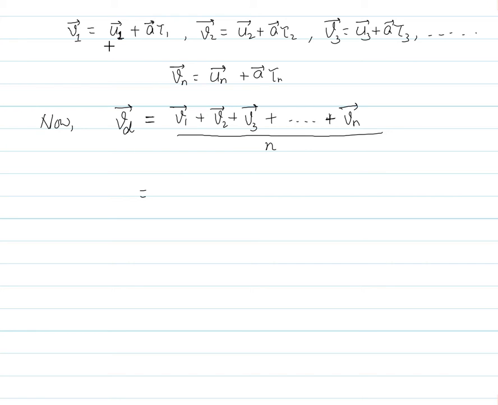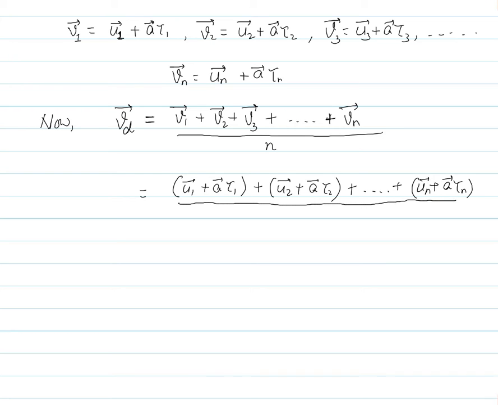So when you write the average, just replace all these expressions in this expression for v1, v2, v3, vn. So you will get u1 vector plus a vector tau 1, plus u2 vector plus a vector tau 2, plus, let me write the nth term directly, un vector plus a vector tau n. You can introduce one more term, but that does not matter, that will not affect any step.